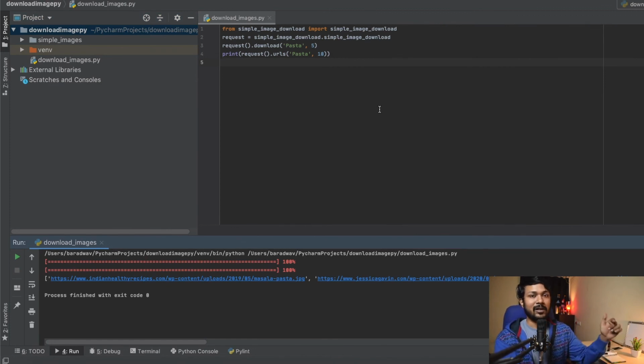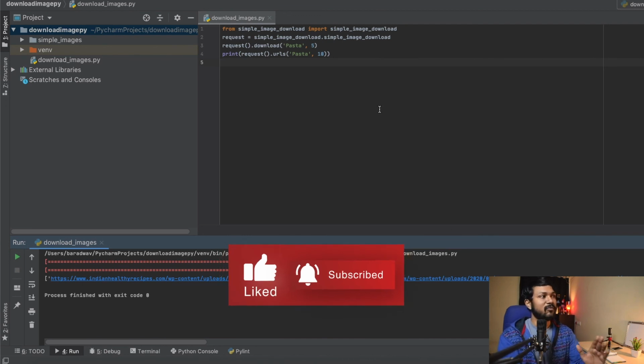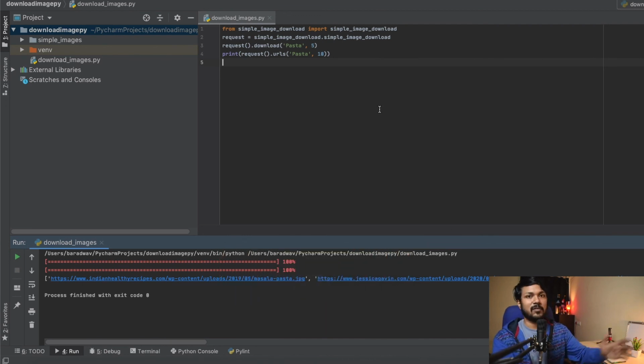Shout out again to RiddlerQ for creating it, and I've dropped a link in the description to the GitHub page, and you can give a star for his project. He's done a great job. There are a few other libraries that did not work for me. Basically, these are not maintained and things like that. This one worked for me, so I just wanted to give a very quick introduction or a brief description of how you can use this library.